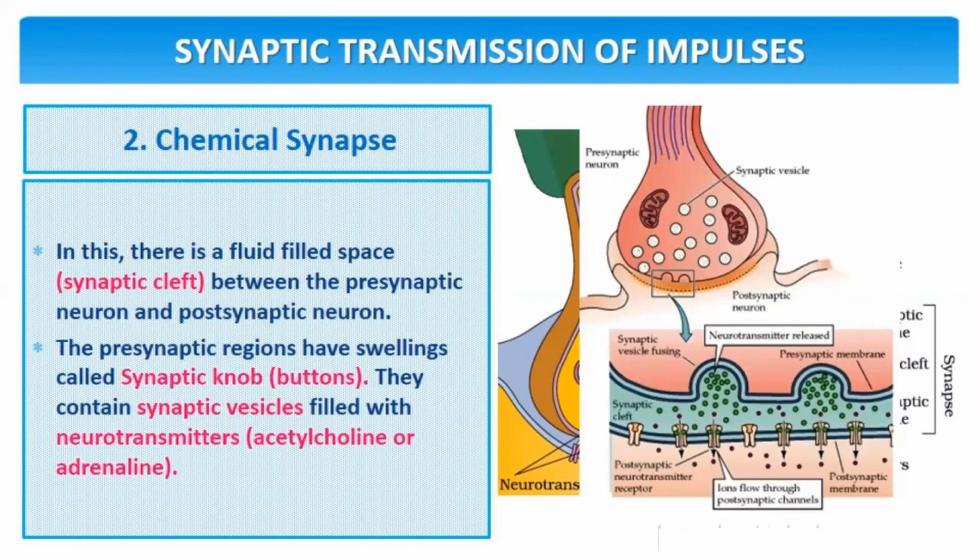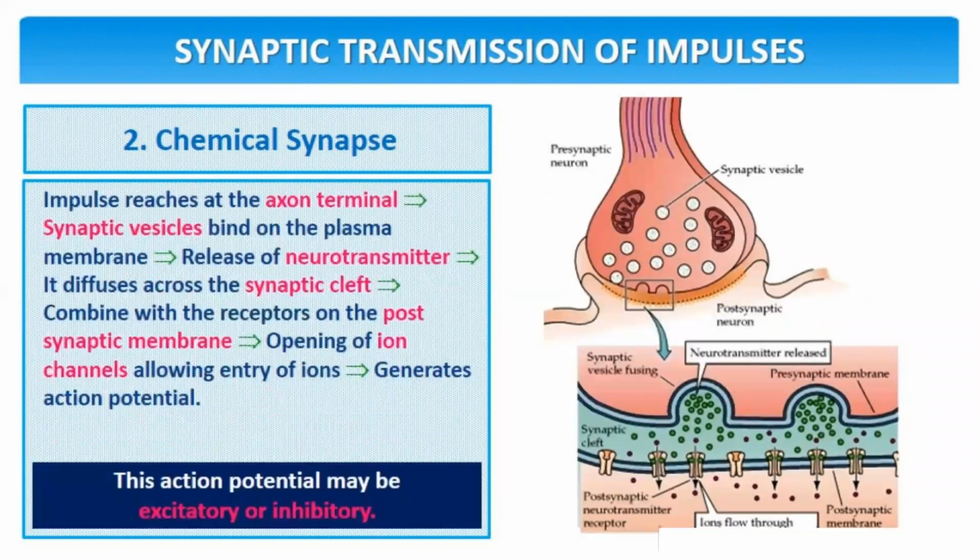The other is the chemical synapse. In this, there is a fluid-filled space known as the synaptic cleft between the presynaptic neuron and the postsynaptic neuron. The presynaptic region has a swelling, known as the synaptic knob, which is like a button. They contain synaptic vesicles filled with neurotransmitters like acetylcholine or adrenaline. As soon as the impulse reaches the axon terminal, the synaptic vesicles bind to the plasma membrane and that leads to release of neurotransmitters, which are chemicals.